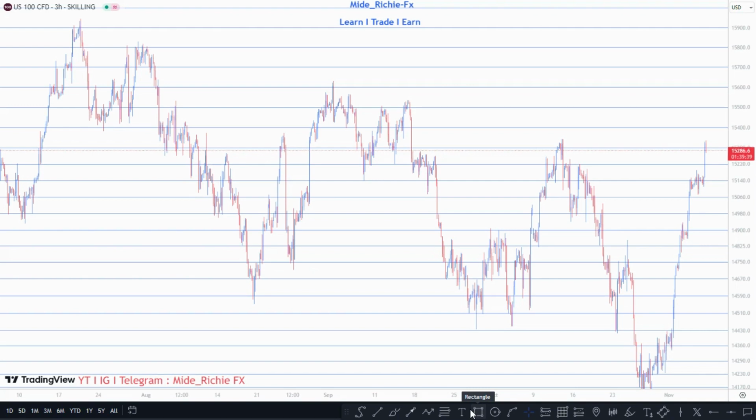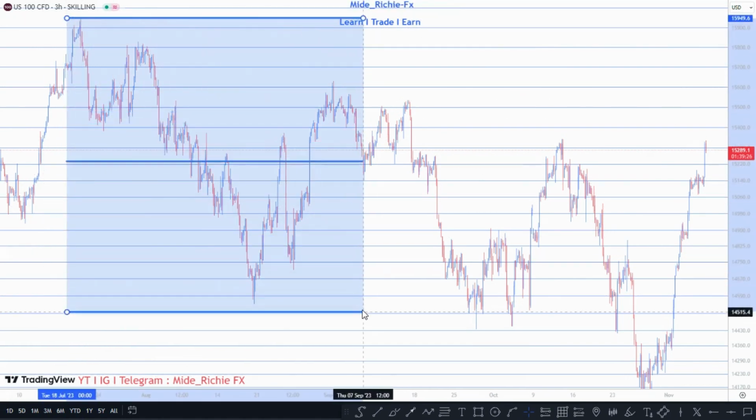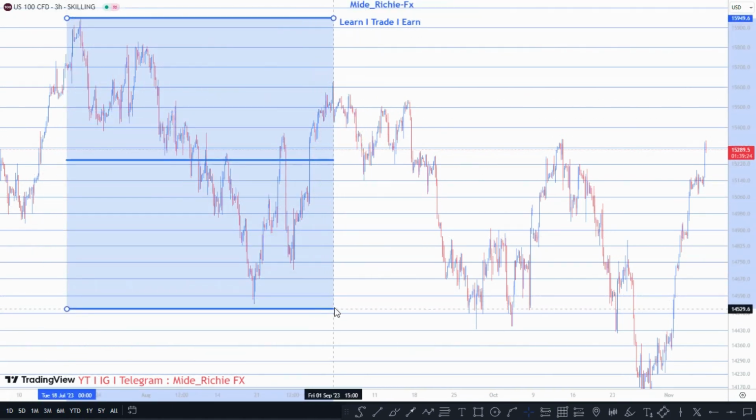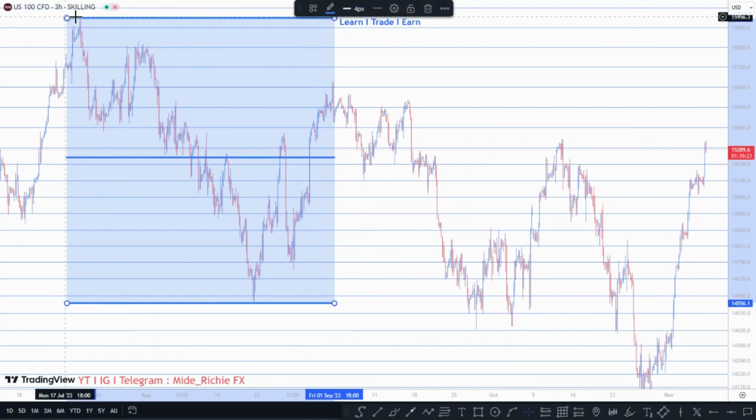You can use Gann box and you can pretty much use Fibonacci too. Right, so what is Gann box? Gann box is basically just a normal tool in the forex market on TradingView that marks 50% of anything that you mark with it, which is actually something like this. You can see that I marked this one from this high to this low. You can see that I have the 50% right here. So this is basically the Gann box.